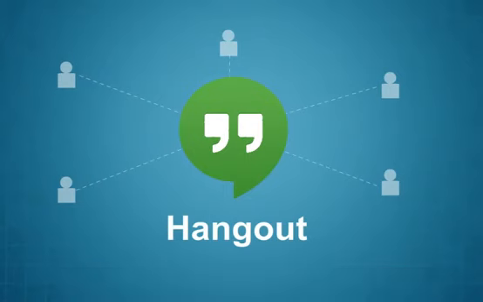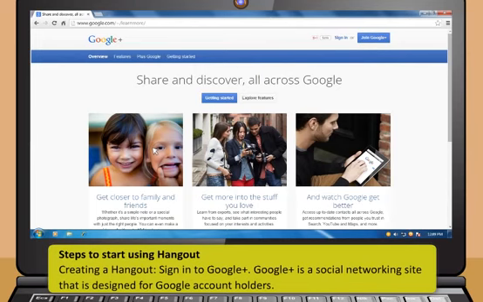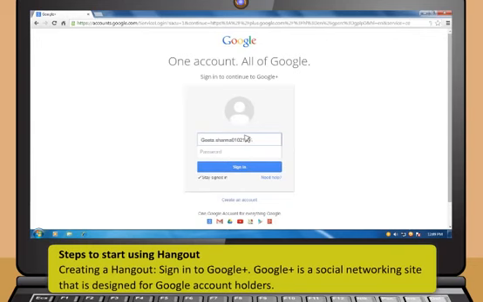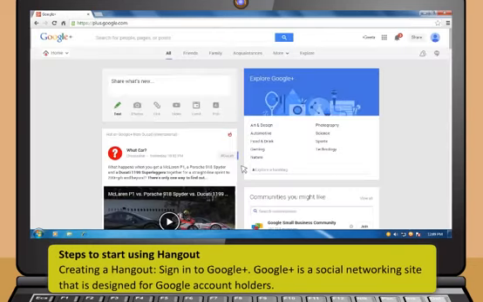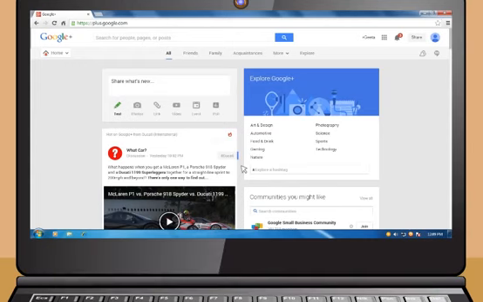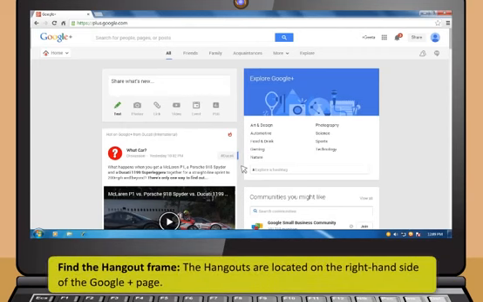There are many features available in the Hangout application. Follow these steps to start using Hangout. First, creating a Hangout: sign in to Google Plus. Google Plus is a social networking site that is designed for Google account holders. Now, find the Hangout frame. The Hangouts are located on the right-hand side of the Google Plus page.